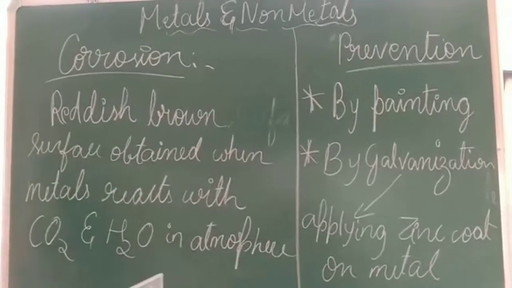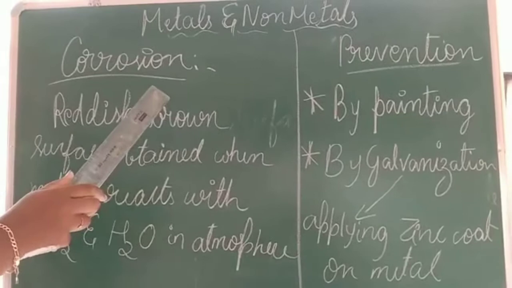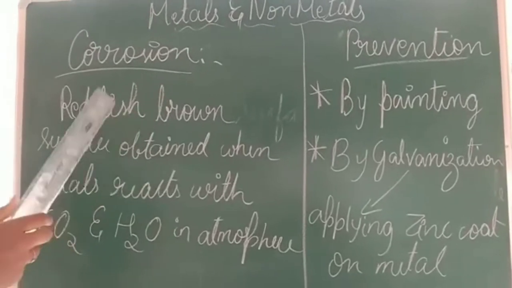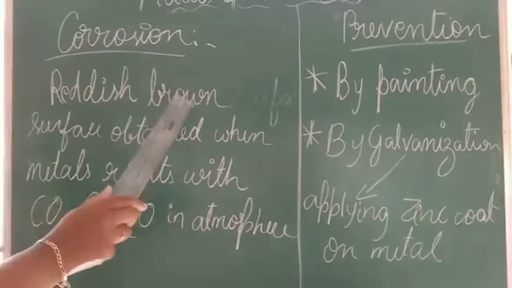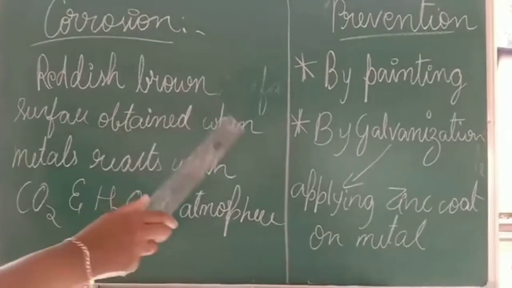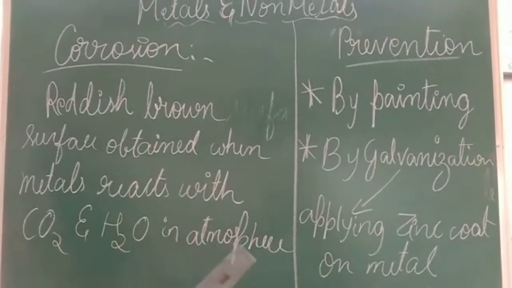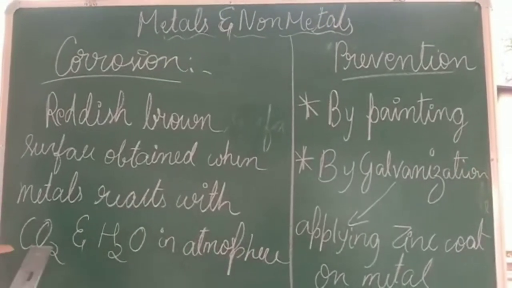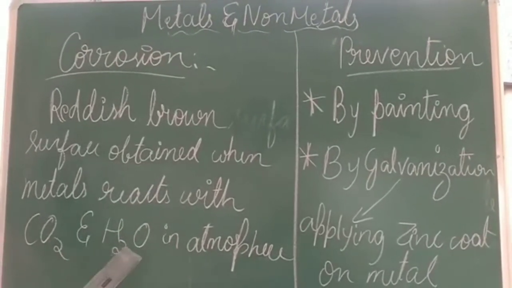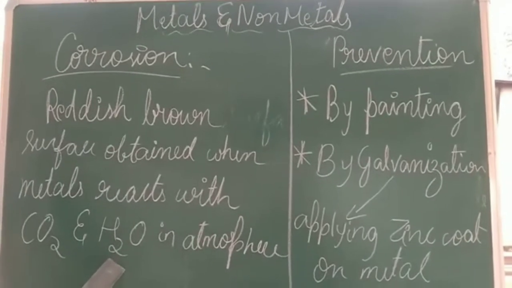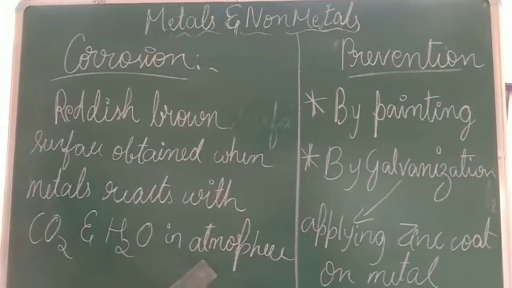This is the last topic of the lesson, that is corrosion. Corrosion means, usually we say, a reddish brown surface obtained when metals react with carbon dioxide and water in the atmosphere. CO2 means carbon dioxide, H2O means water, the moisture present in the atmosphere.